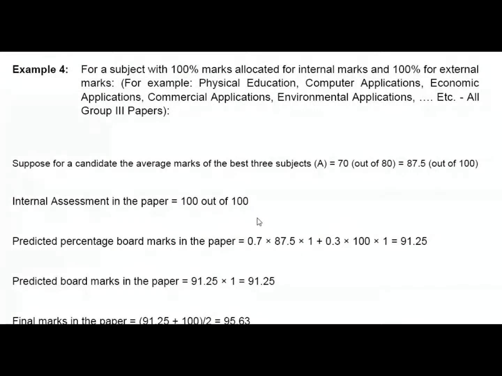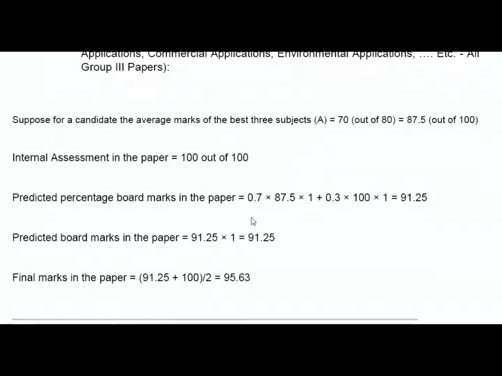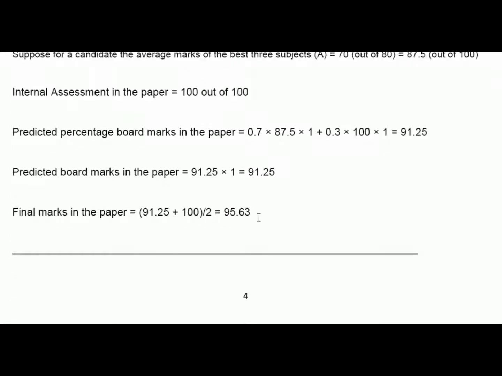Internal assessment in the paper equals 100 out of 100. Predicted percentage board marks in the paper equals 0.7 times 87.5 times 1 plus 0.3 times 100 times 1 equals 91.25. Predicted board marks in the paper equals 91.25 times 1 equals 91.25. Final marks in the paper equals 91.25 plus 100/2 equals 95.63.